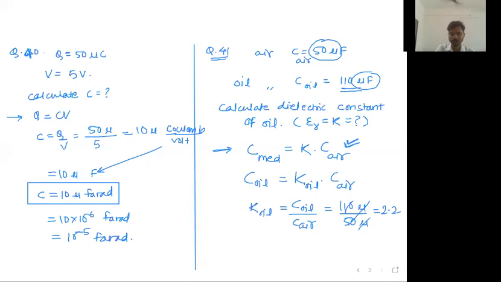Now reply to me in the chat box, clear and written. This formula you have to remember. Which one? This one.